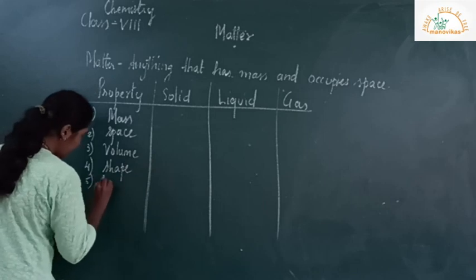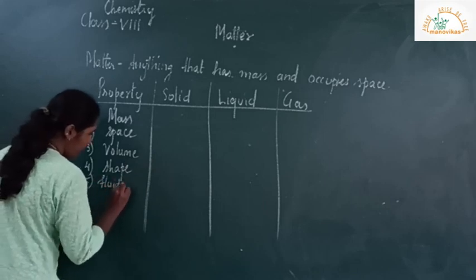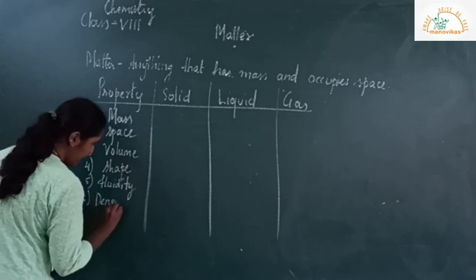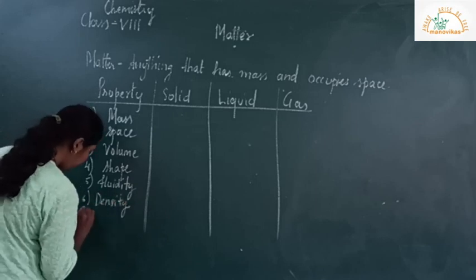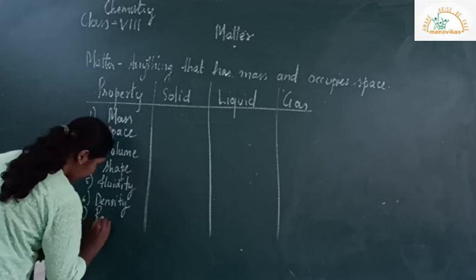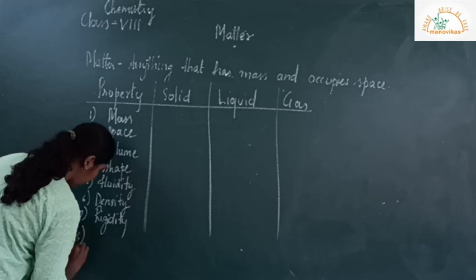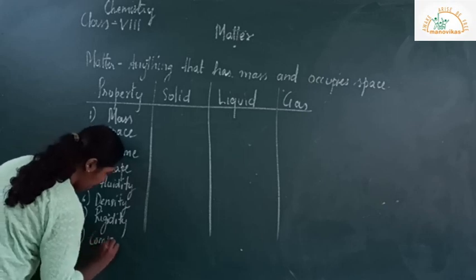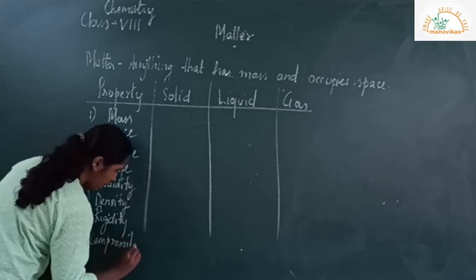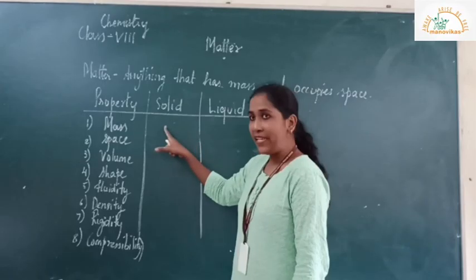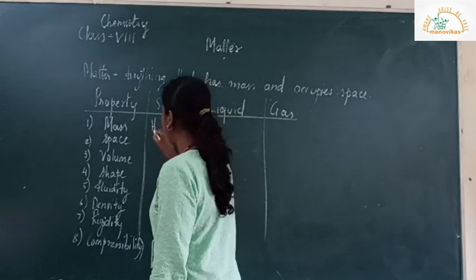Fifth is fluidity. Sixth is density. Seventh is rigidity, and eighth one is compressibility.